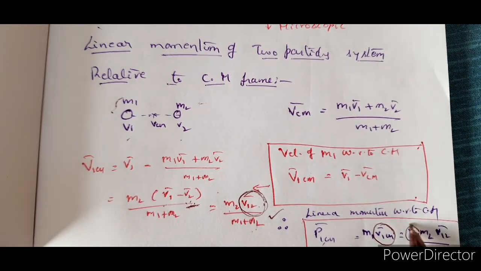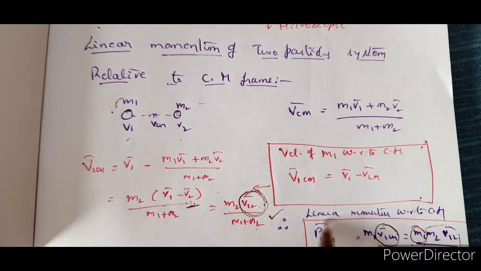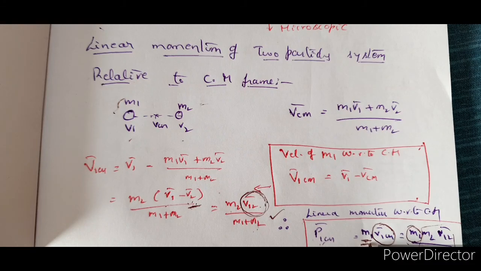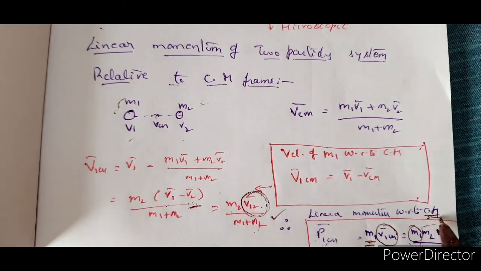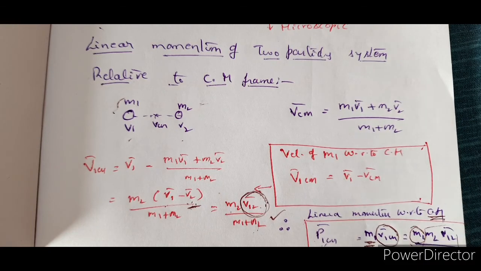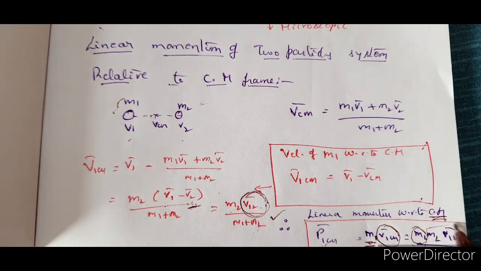So m1 is here into the whole thing. So that is p1cm bar, that means the linear momentum of the first particle m1 with respect to the center of mass. That is P1cm bar is m1 into V1cm bar, which is m1 m2 by (m1 plus m2) into V12 bar.